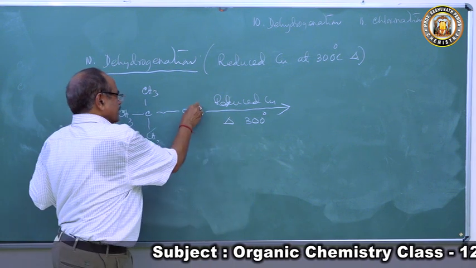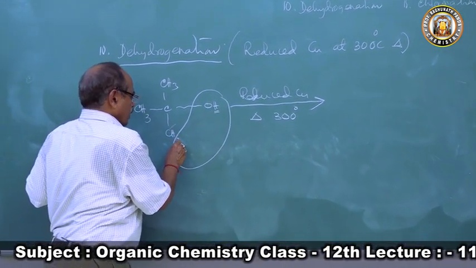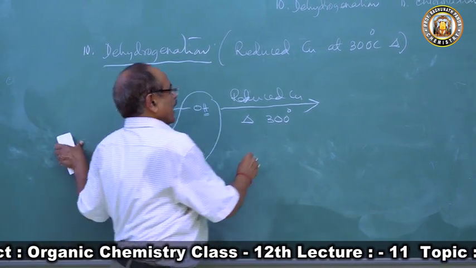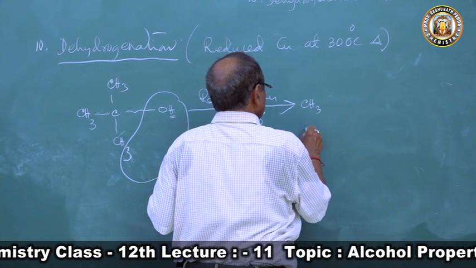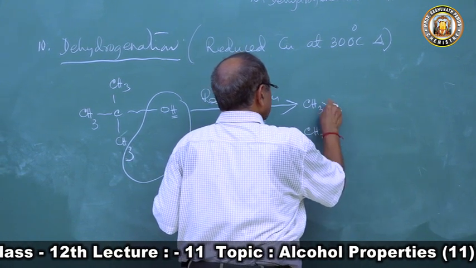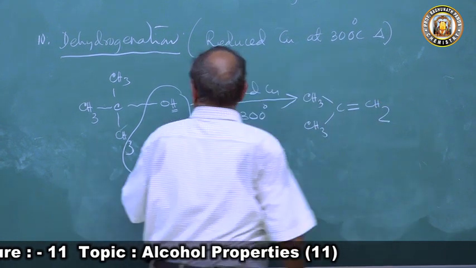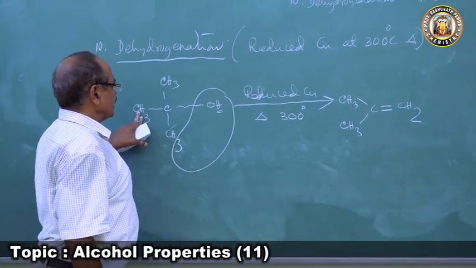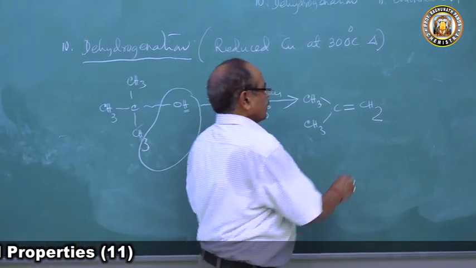So on heating, this OH and one hydrogen atom from the alkyl group will go away, and this forms CH3, C double bond CH2. So this became CH3, C, double bond CH2, plus water.